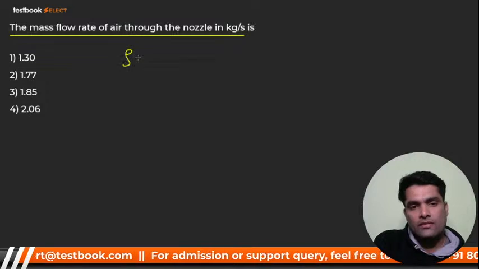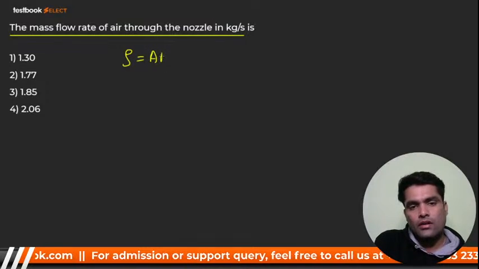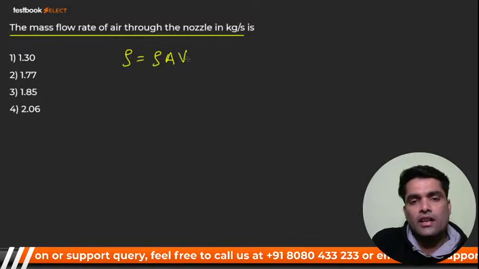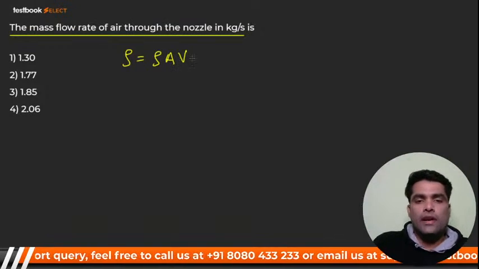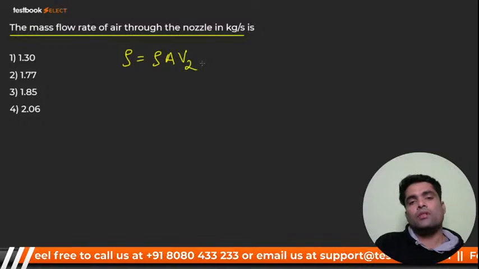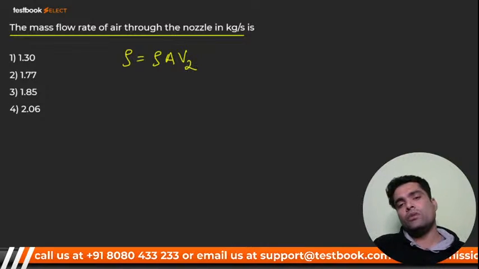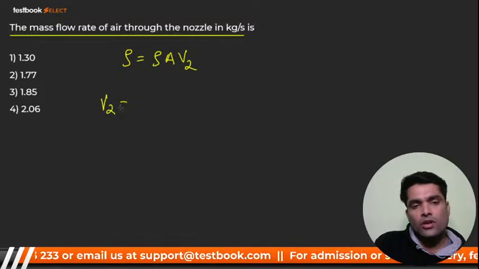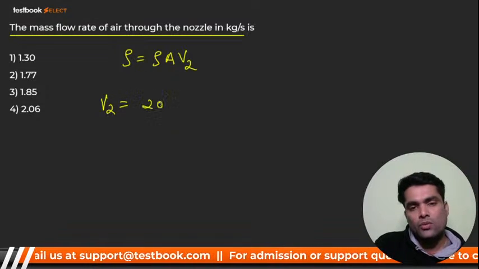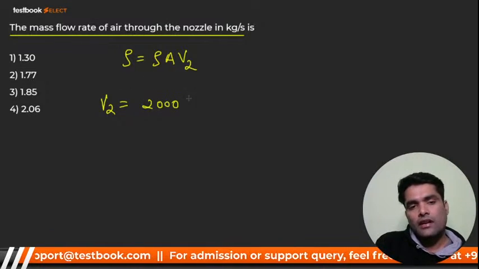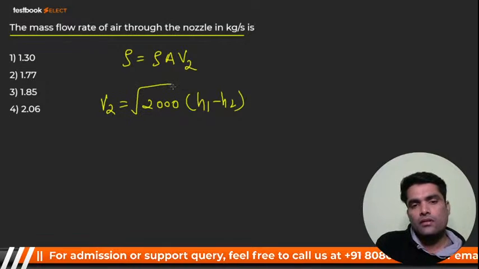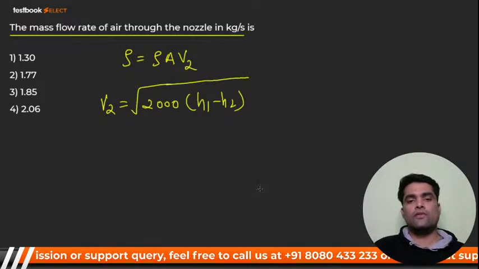Mass flow rate is nothing but what? Rho A V, right? Density into area into velocity. And this will be V2. So how can I find V2? V2 is nothing but velocity, right? You know that it is a nozzle. So V2 is nothing but the square root of 2000 into (H1 minus H2). This is the formula for us.